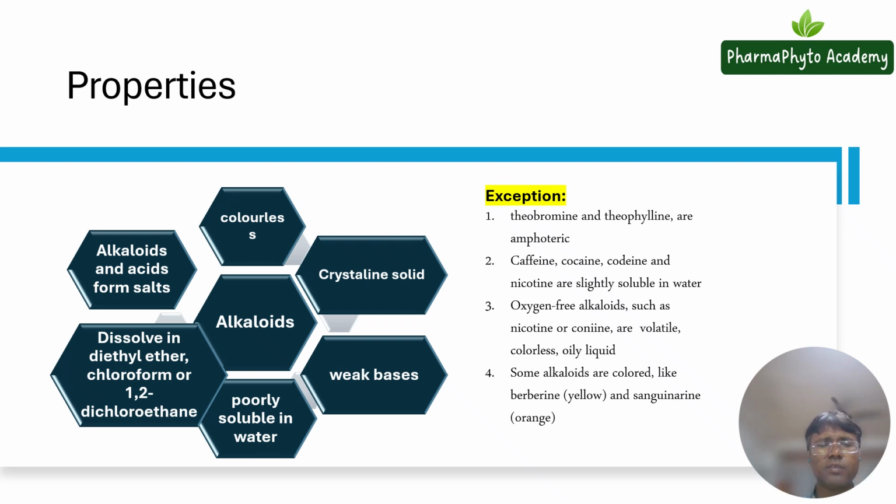Another thing is that these alkaloids are colorless. But in some examples, the alkaloids are colored compounds. Berberine is yellow in color, and sanguinarine is orange in color. So these are the exceptions.